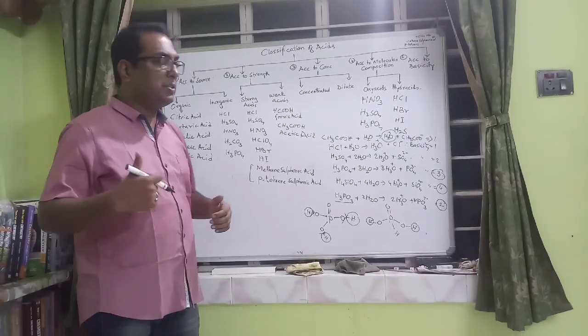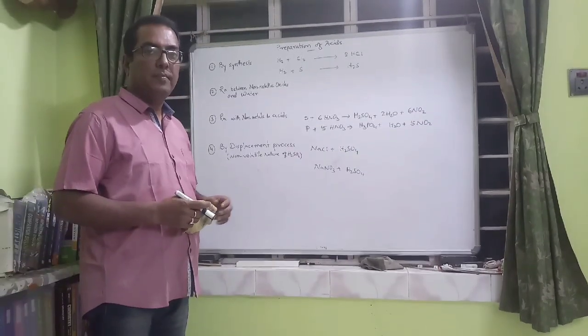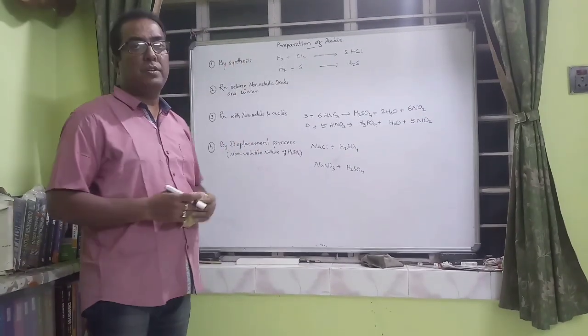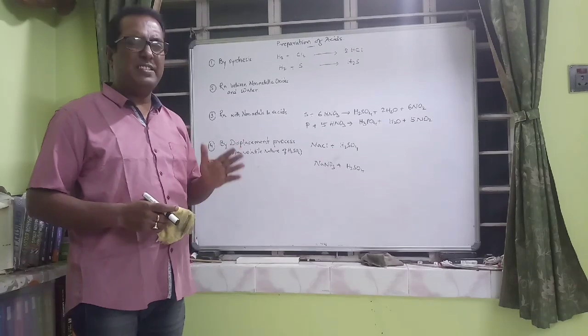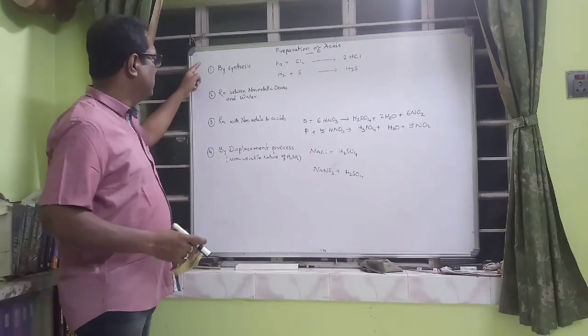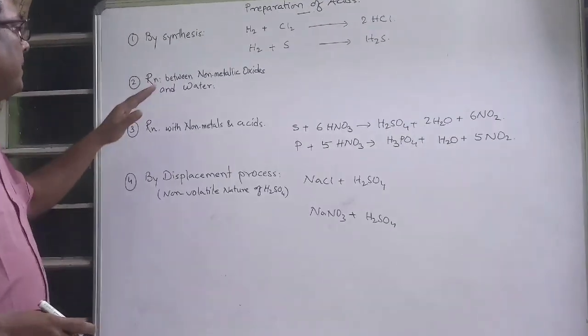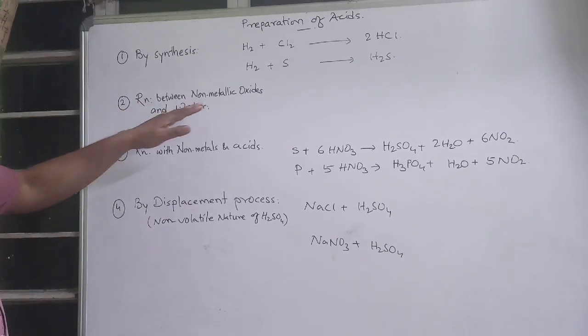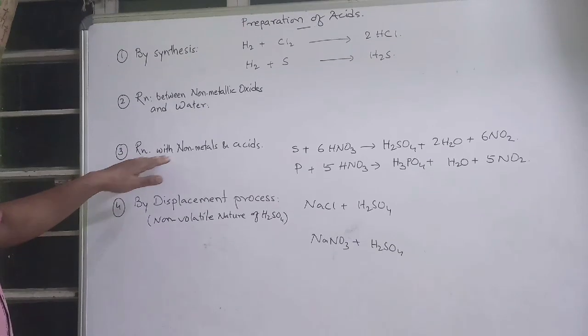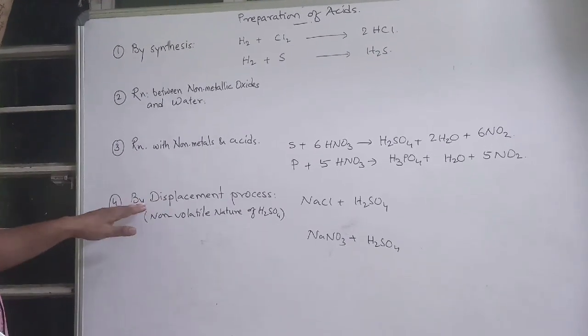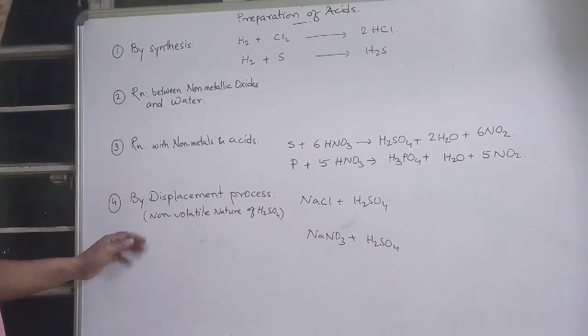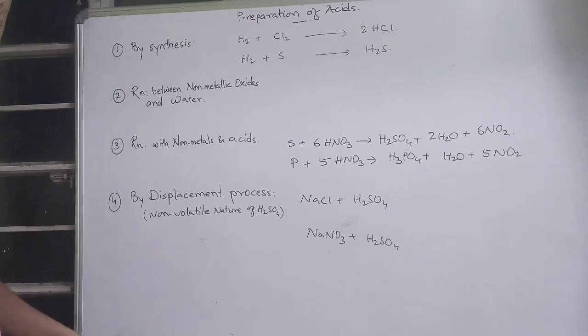So our next part is the preparation of acids. Very easy. Only 4 points you have to keep in mind. One is by synthesis process. The second one is the reaction between non-metallic oxides and water, then reactions between non-metals and acids, and by displacement process, better I say, for the non-volatile nature of sulfuric acid.